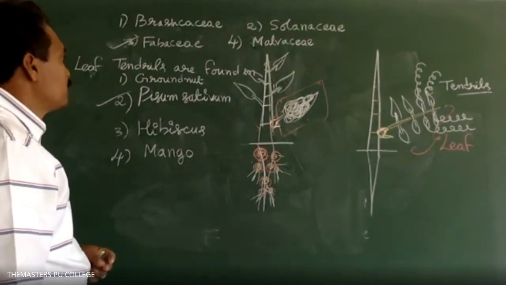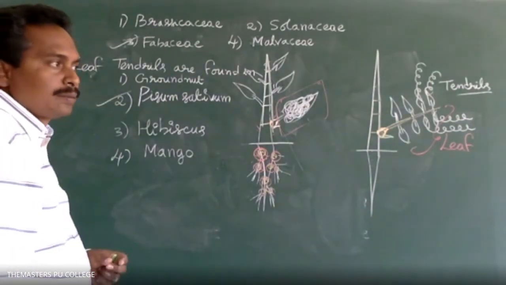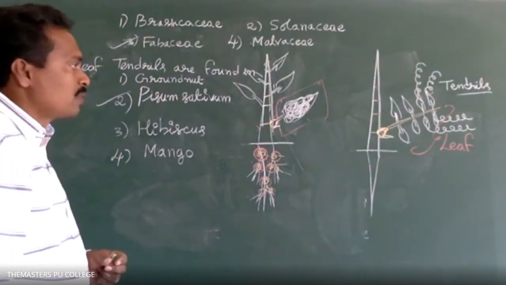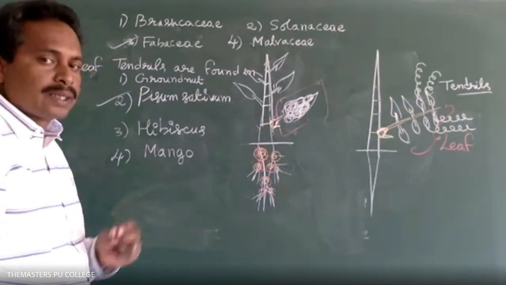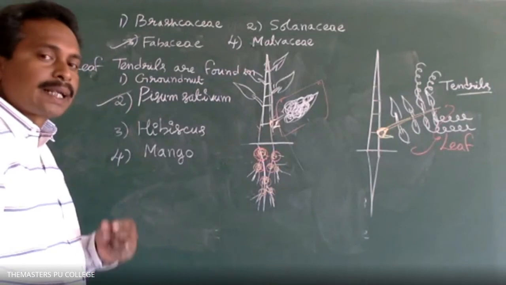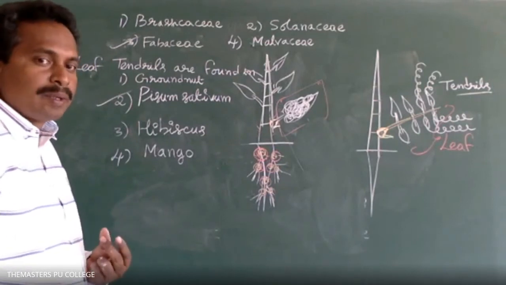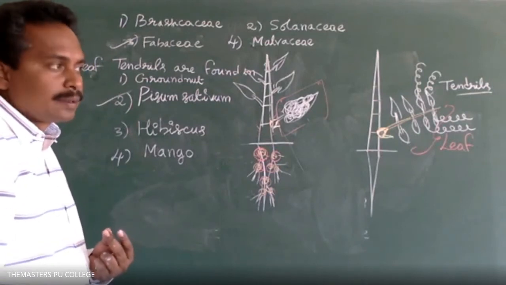Sir, can you name any other plant with leaf tendrils, sir? Pisum sativum, Lathyrus sativus, wild pea, Pisum sativum, garden pea. So, some of the plant species, Lathyrus sativus, yes, some of the plants. Thank you, sir. Okay.